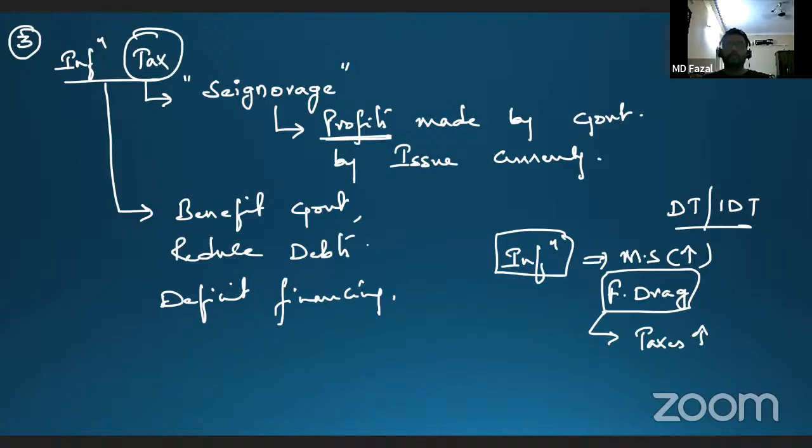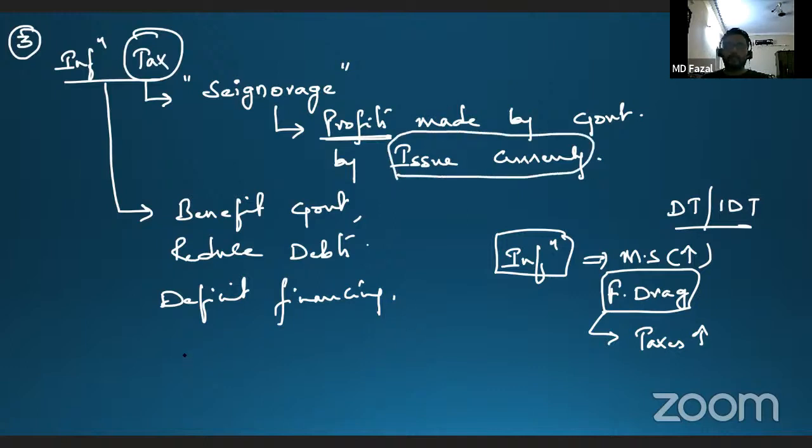benefit the government. So whenever the government wants to earn something more, or it wants to reduce its fiscal deficit, or reduce its debts, what will it do? It will introduce the inflation tax, which is like an invisible thing, which is not a direct or indirect tax. That means the government can also advise profits made by issuing currency. This is the standard definition I have written.